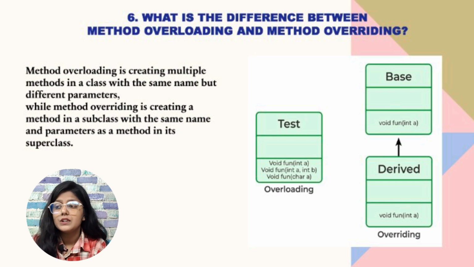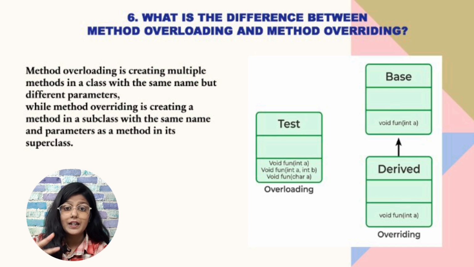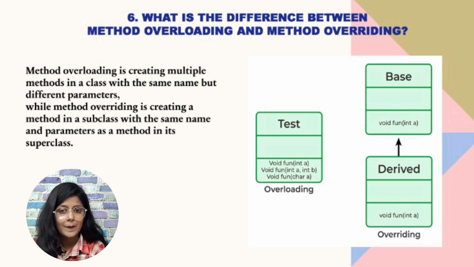The Test class has three methods with the same name but different parameters or data types. In the overriding diagram, you can see we have one base class and one derived class. The base class has a void fun function, which is the same in the derived class. So this is something you can do in Java using polymorphism, which means a single thing has different behavior. We will discuss polymorphism in the next video, which will be based on OOP concepts only. So let's jump to the next question.